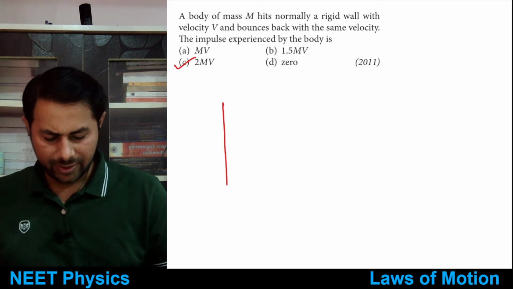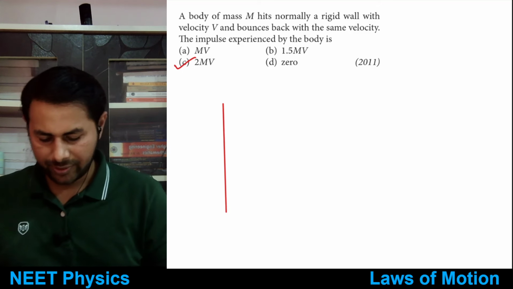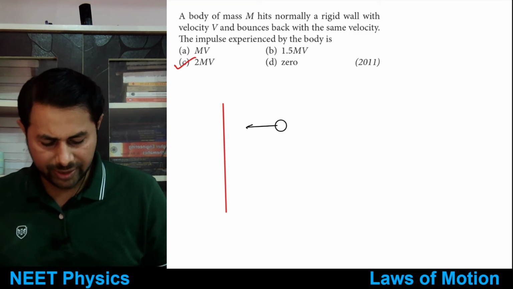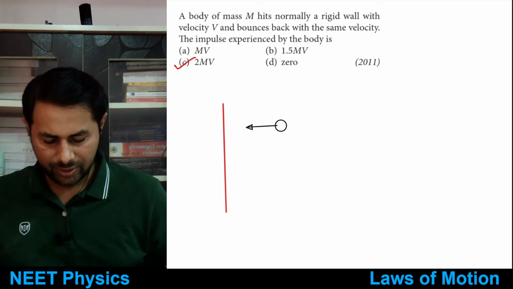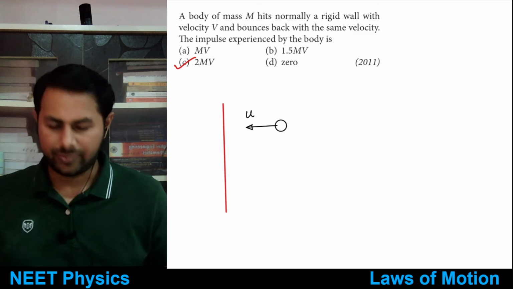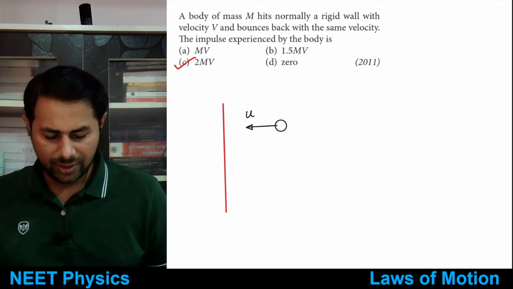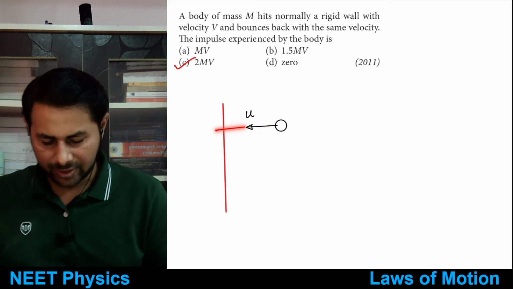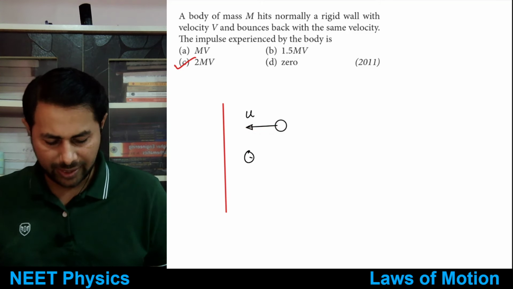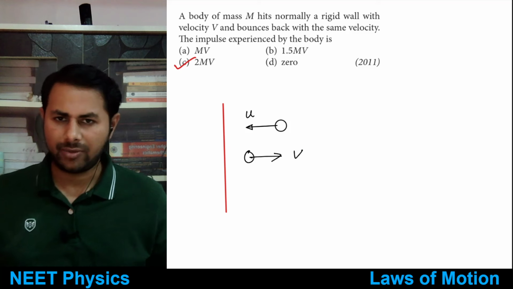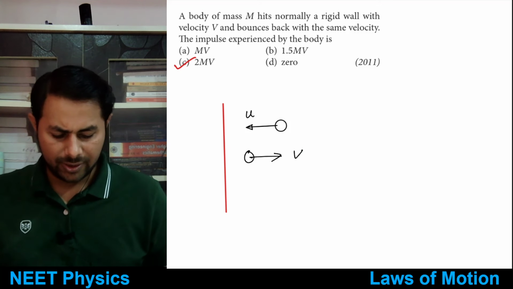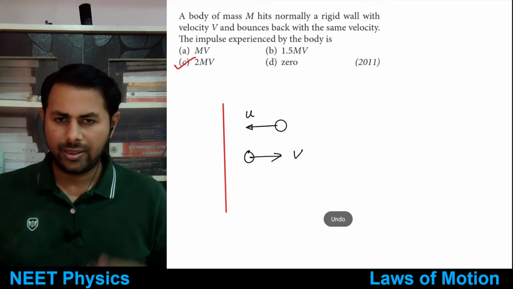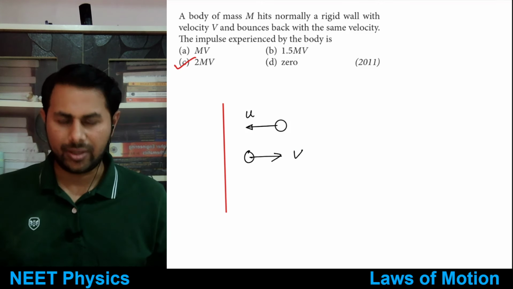All right. So see, this is a wall, suppose, and a body. Let's take a ball which hits the wall. So suppose its initial velocity is in this direction. It hits the wall and comes back. So this is the final velocity, v. Initial and final velocities are equal in magnitude.